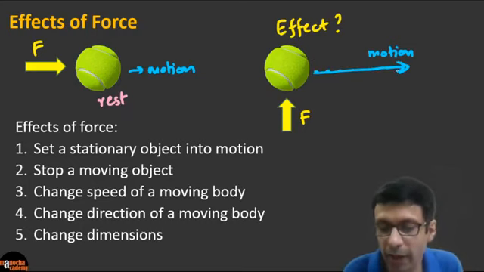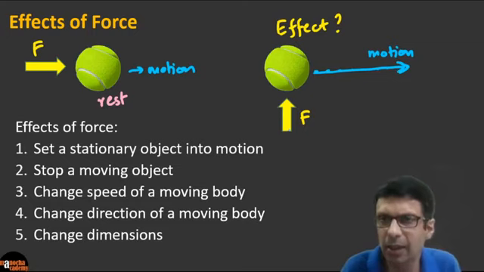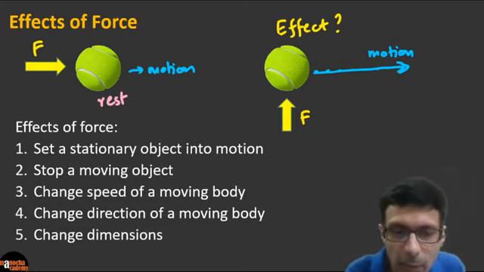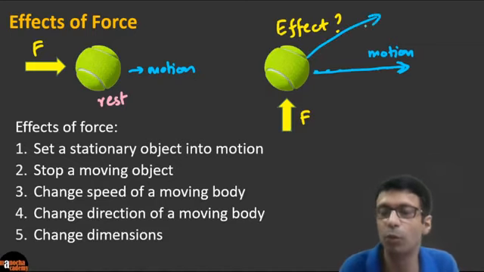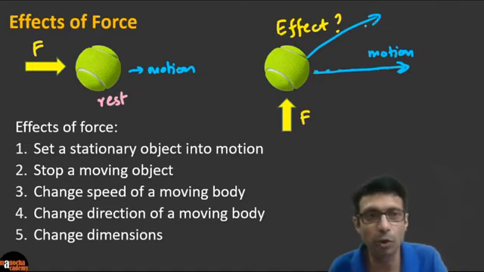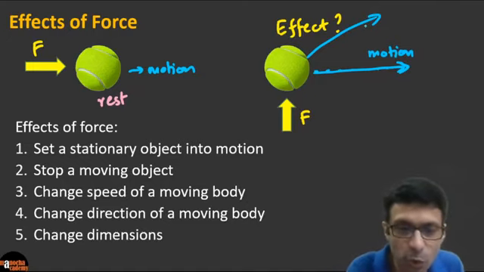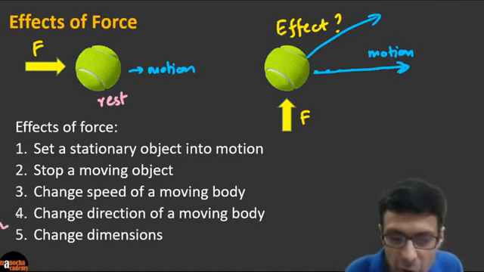So the body is already moving, and if we apply a force like this, can you imagine where the ball will go? Because it's already moving like this, so then I think the ball will have a path something this way, right? It's going to move because you've applied an upward force and it was already moving like this, so you can change the direction of the moving body.